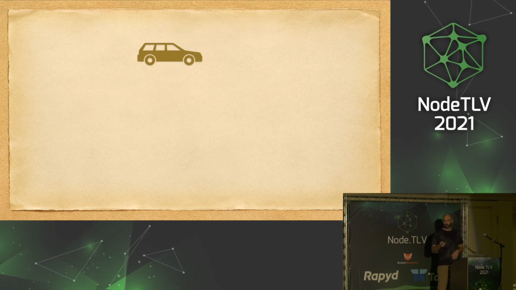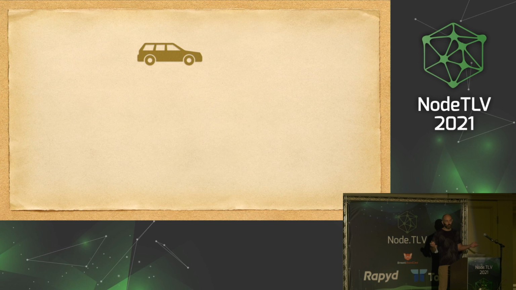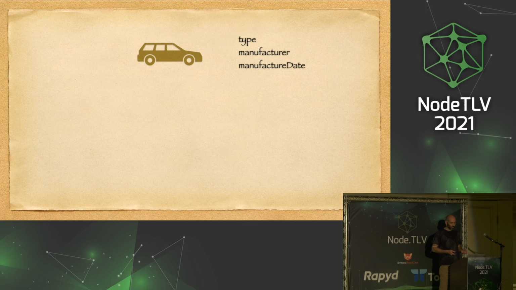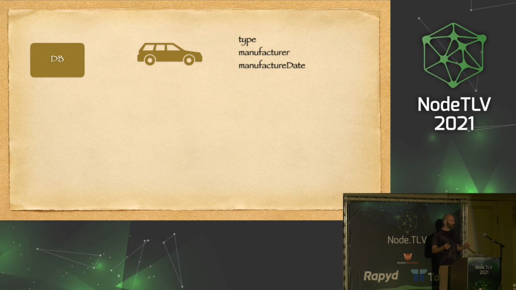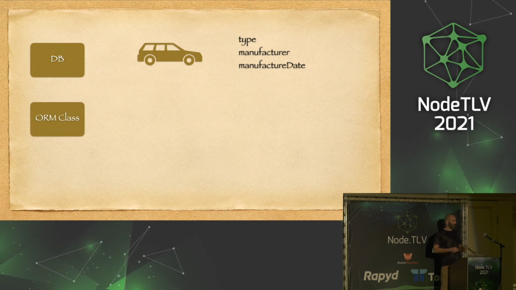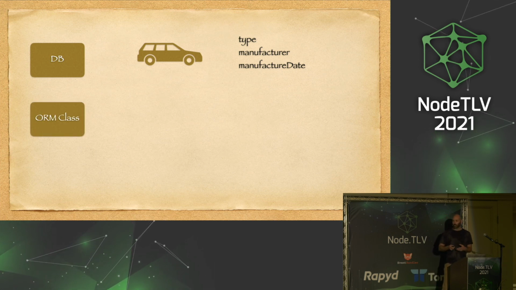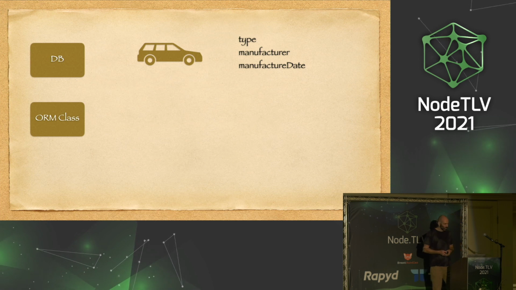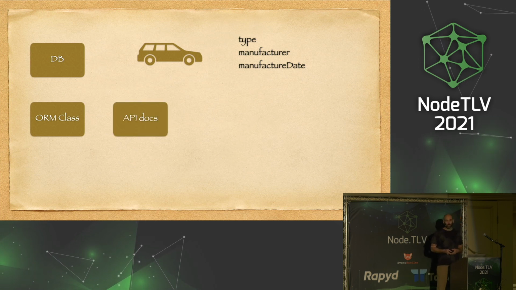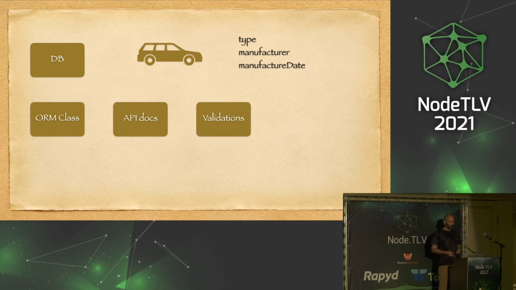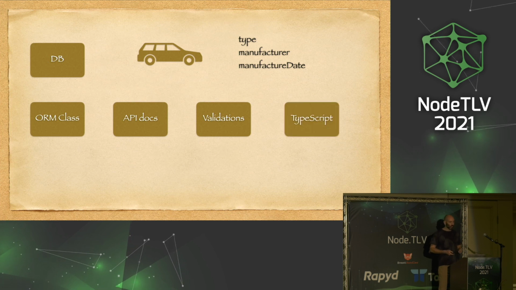So let's talk about cars, because we're writing a system for car dealerships. So we have a car in our database, right? A model with, let's say, type, manufacturer relation as a foreign key, and manufacture date. And we have to define the schema for the database using SQL. Sometimes we use some kind of ORM, so we have a class that defines the schema for this class. And we have to generate API documentation, so we write a schema for Swagger, for example, and we have to define validation, so we keep repeating ourselves over and over again.